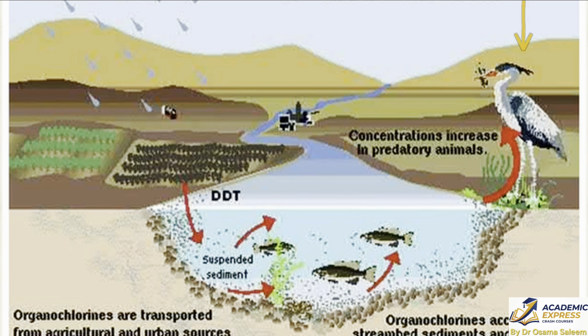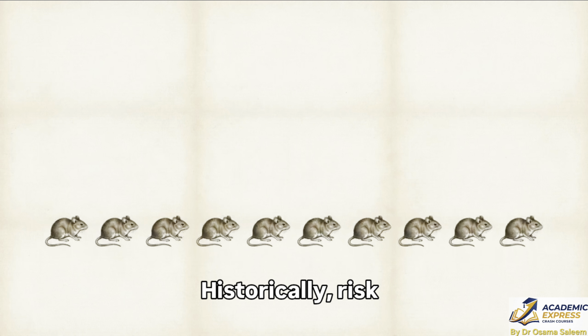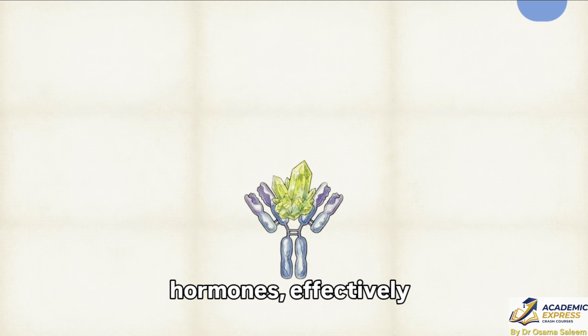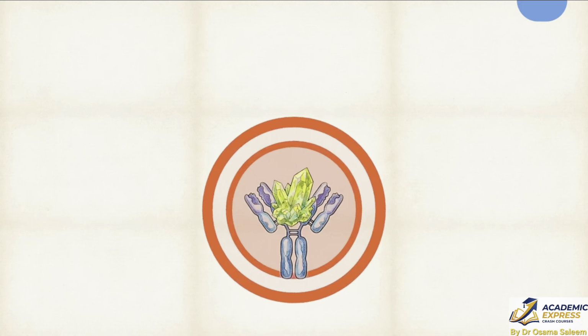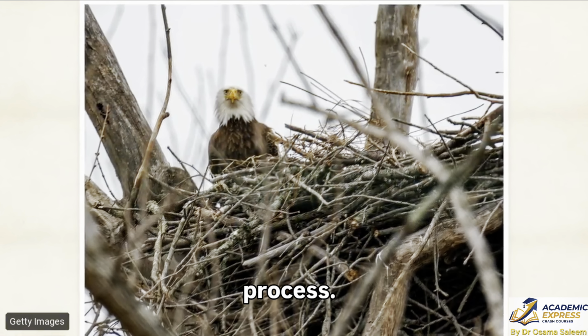apex predators. Historically, risk assessment relied on the LD50 metric, the acute dose required to kill exactly half of a test population. However, many modern contaminants are endocrine-disrupting chemicals, or EDCs, which rarely cause immediate mortality upon exposure. The risk is sublethal. These compounds possess chemical structures that mimic, block, or alter the body's endogenous hormones, effectively reprogramming developmental and reproductive trajectories. Birds are uniquely vulnerable to this process.